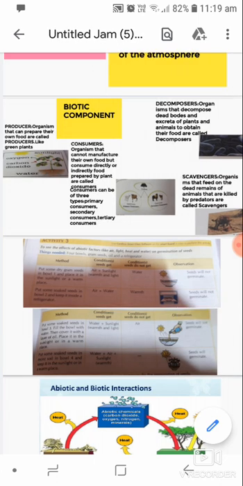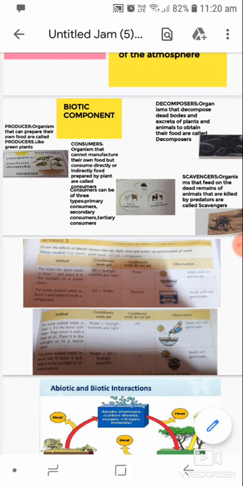Then the secondary consumers. The secondary consumers are the animals that eat the flesh of other animals as food like lizard, snake, frog. Then the tertiary consumers. They are the top carnivores, big animals like lion, tiger, leopards, which eat the secondary consumers. These are called the tertiary consumers. They are not killed by or eaten by other animals.